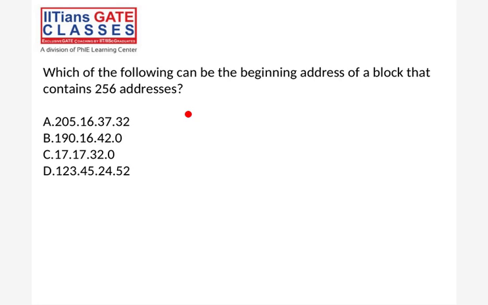B and C. Okay, now we are seeing B and C. We will see. 256 means 8 bits, right? 2 raised to power 8, right?